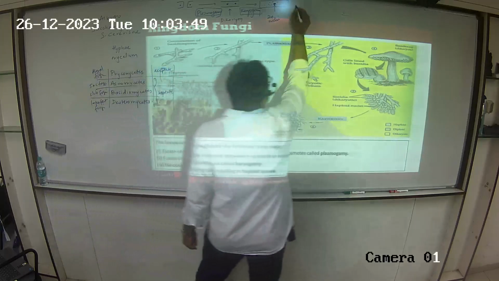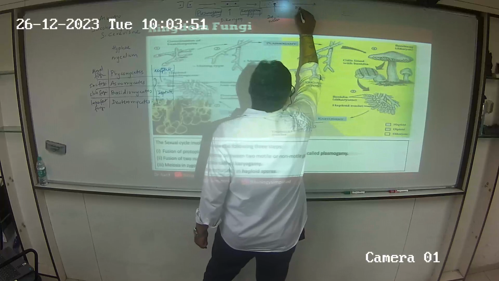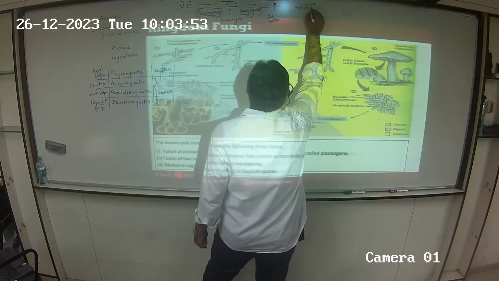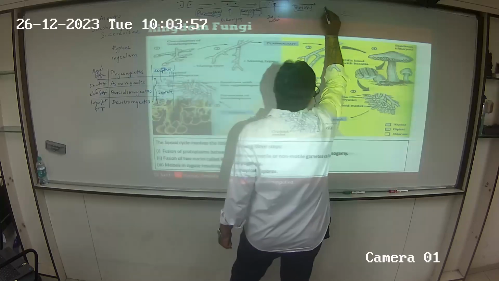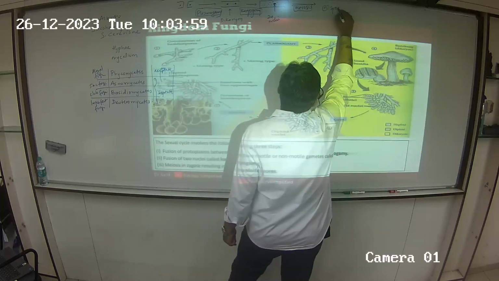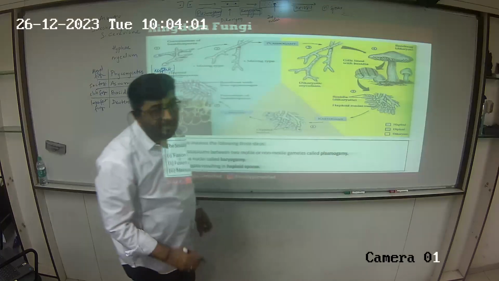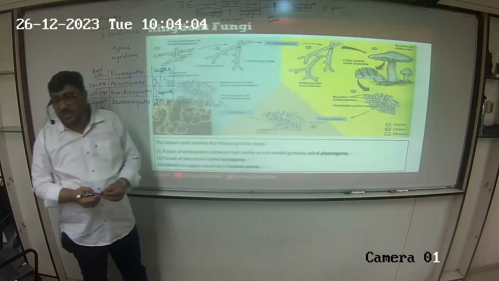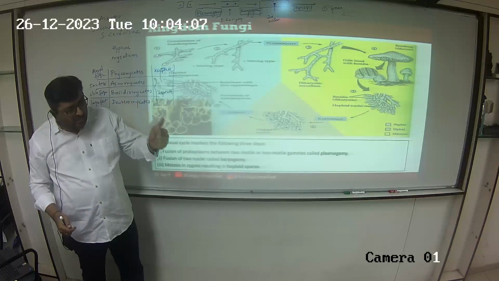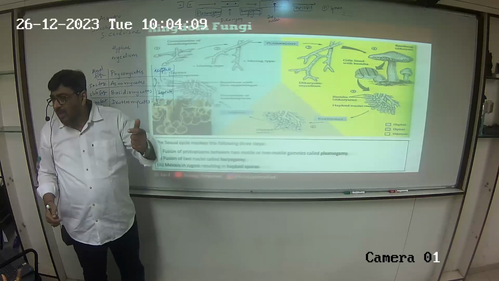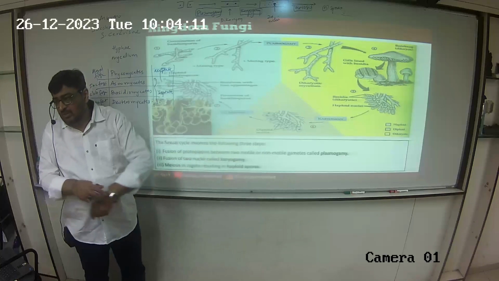Now once the diploid stage is achieved, can it undergo meiosis and result in formation of haploid spores? So three steps in the sexual cycle of fungus is plasmogamy, karyogamy, meiosis.